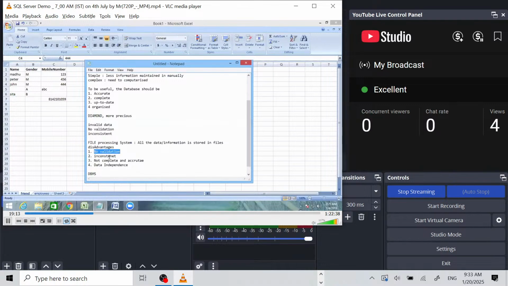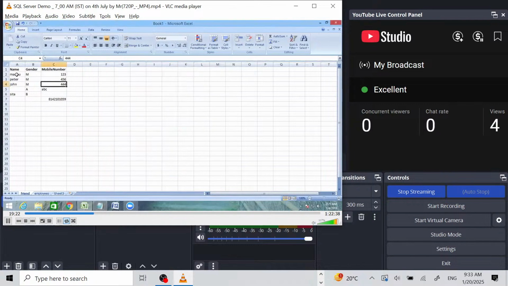Next, the database may not be consistent. For example, if you're storing the information in two files, Madhu is stored in this sheet and Madhu is also stored in another structure.